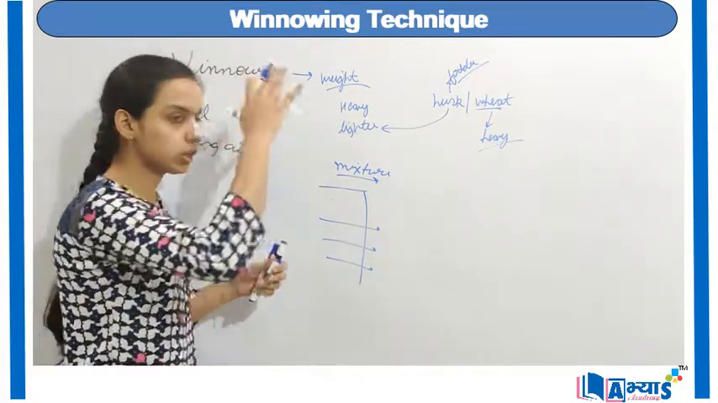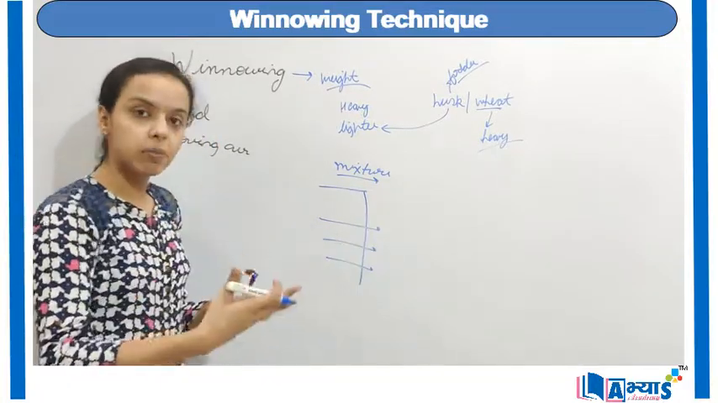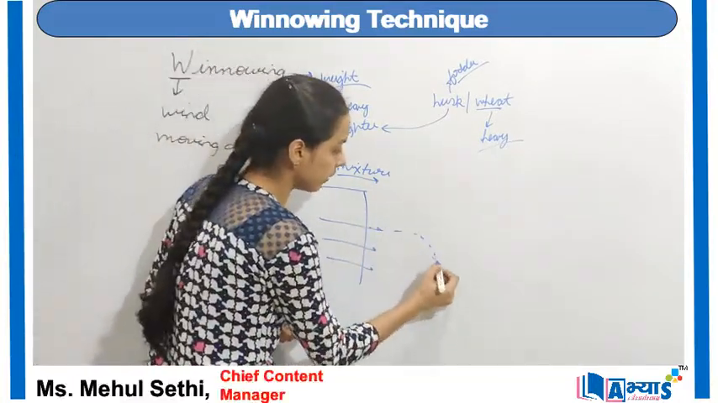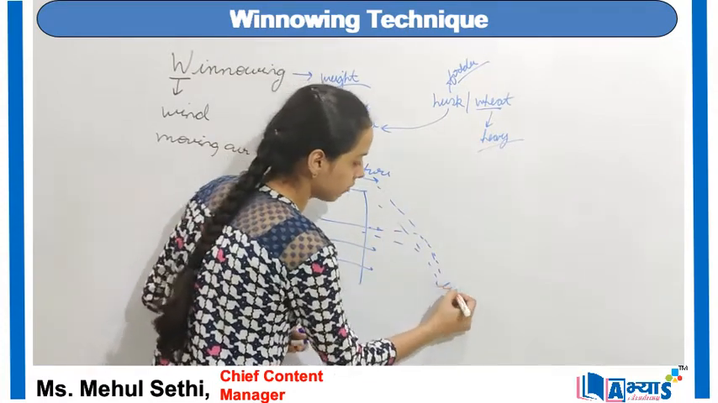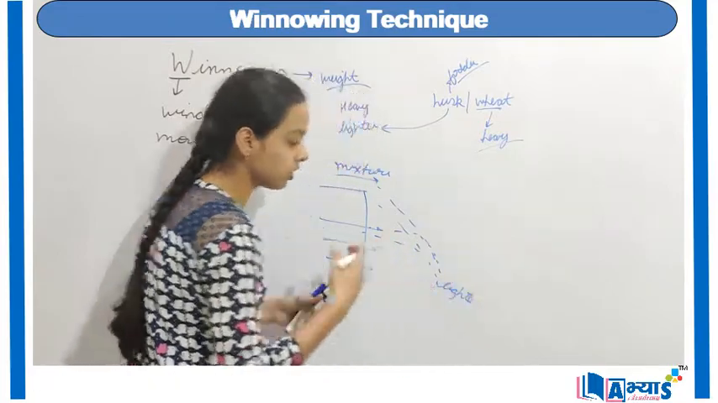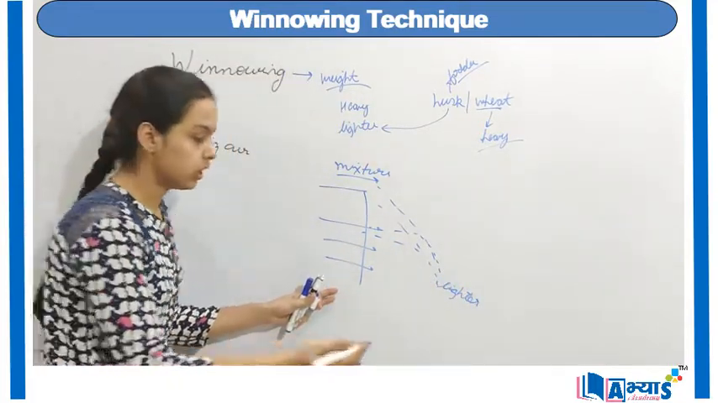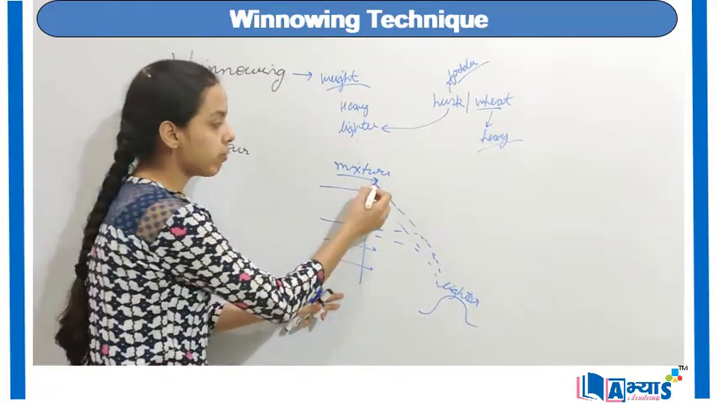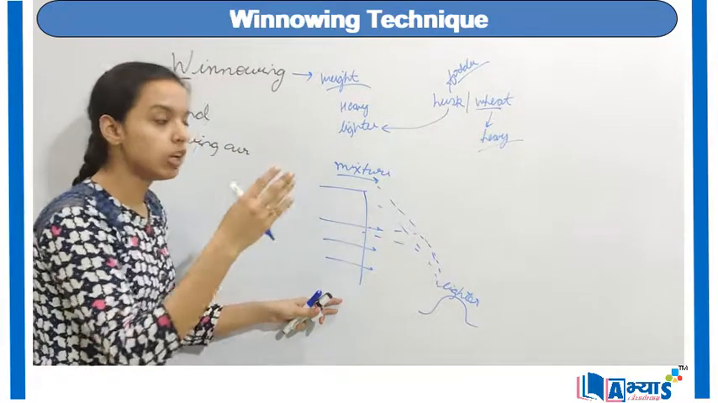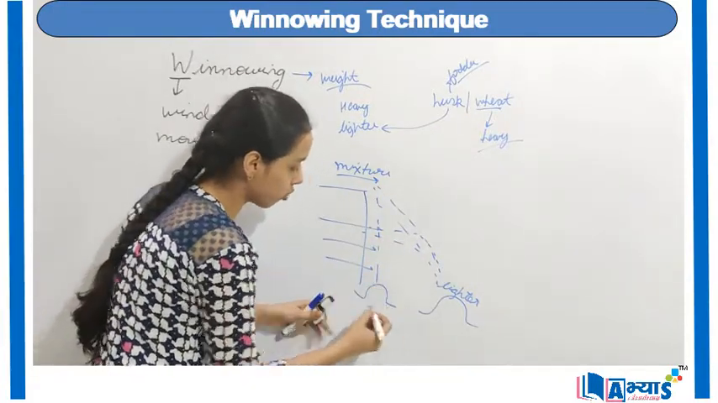As the mixture is poured downwards and the air flows in this direction, the lighter particles will be carried away by the wind. From a certain distance from the ground, the lighter particles will get collected. So this is the heap of the lighter particles, and because the heavy particles, that was wheat, will not go in the direction of wind, they will come at the bottom and form the heap like this.